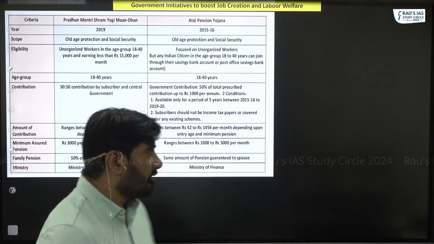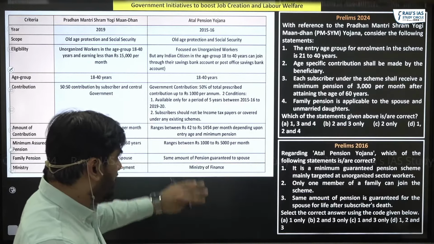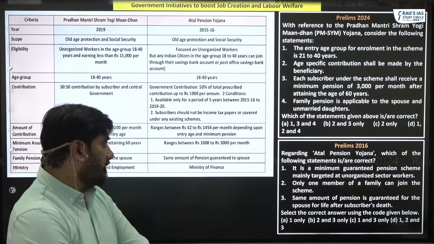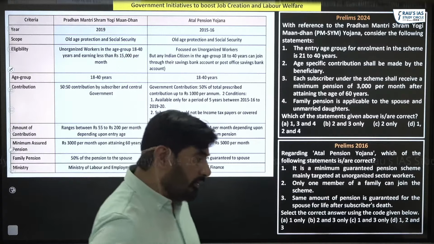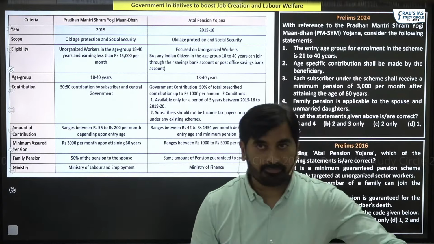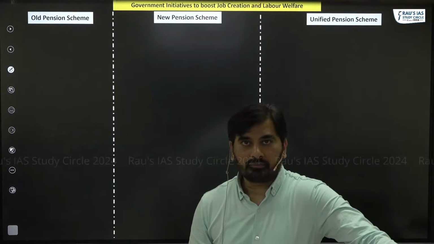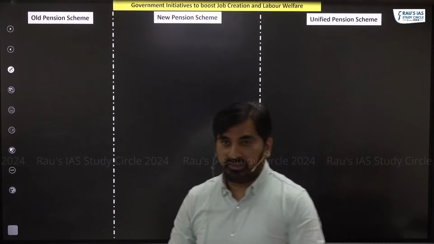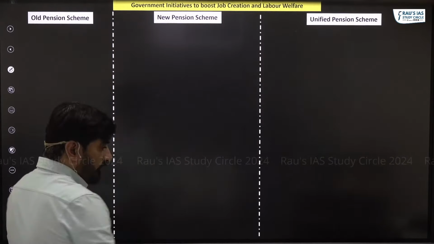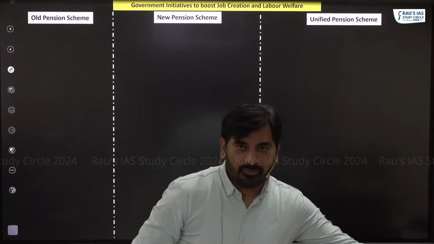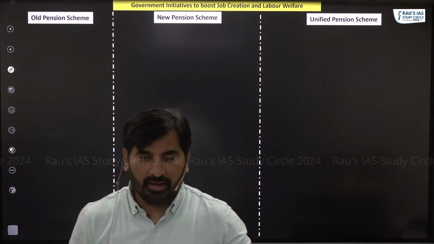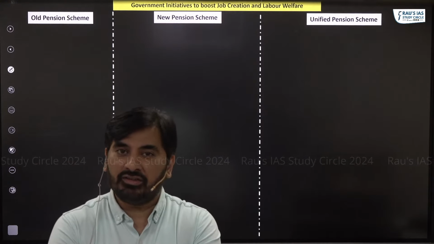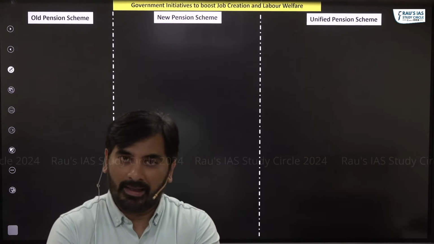After going through this, try to solve these two questions asked in 2024 and 2016, right? Let's move to the next scheme. The next scheme is Unified Pension Scheme. So, I hope everyone must be knowing that just 2 weeks back, the government of India has come up with Unified Pension Scheme for the government employees.